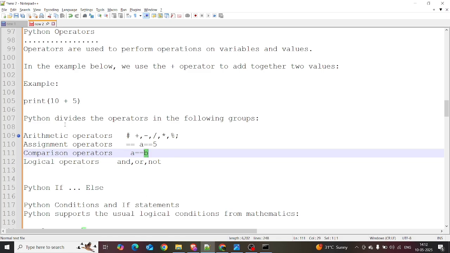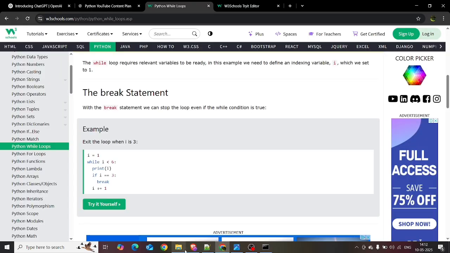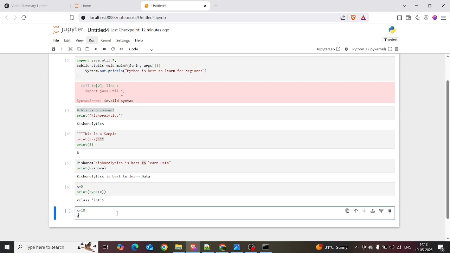Fine, let's take a quick practice with the operators. Here is my Jupyter notebook. First we are working on the arithmetic operators, which are basic operations like plus, minus, and divide. We take x equal to 10, and we declare y as 15.